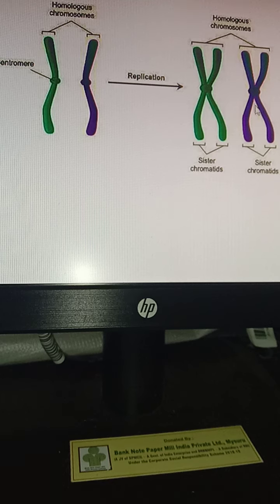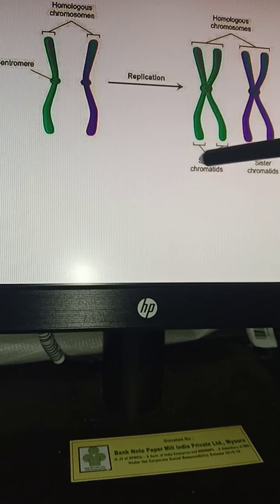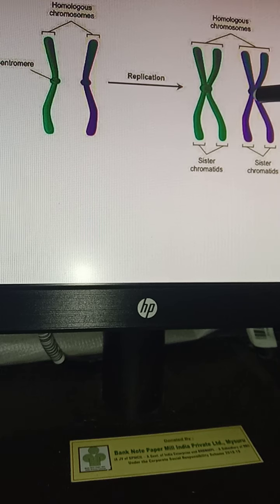Similarly, this is the homologous pair of this particular chromosome. The chromatids of the same chromosome are known as sister chromatids. See, this is coming from this particular chromosome only, that's why it is known as the sister chromatid. If you observe keenly, this is the single primary constriction, or the centromere. The chromatids from the same centromere are known as sister chromatids, and this is the pair for this chromosome, and this is the pair for this chromosome.